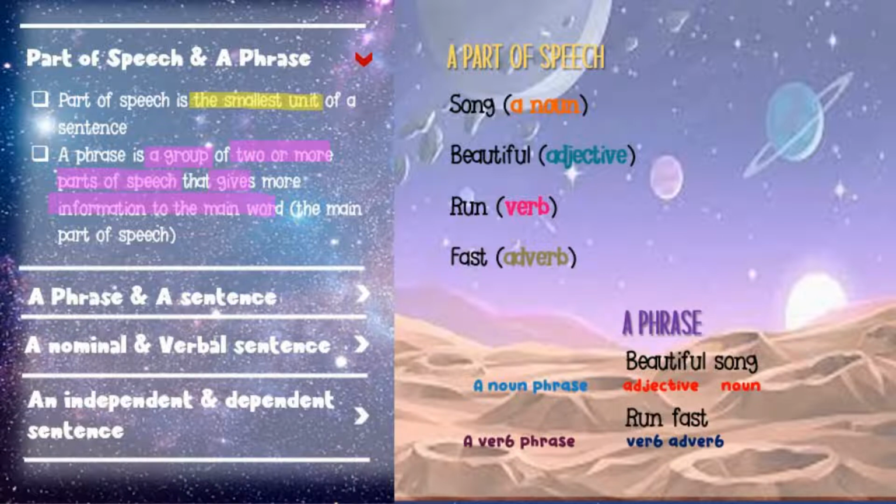While a verb phrase also consists of two parts of speech, that is run, the verb, and fast, an adverb here. Okay, so fast modifies or gives more explanation to the verb here, the run. So that's why we call this one a verb phrase.